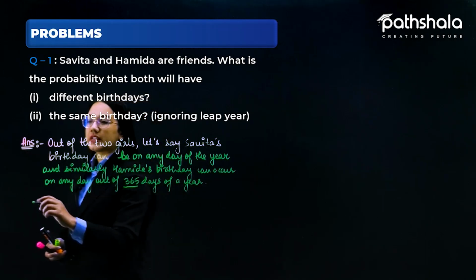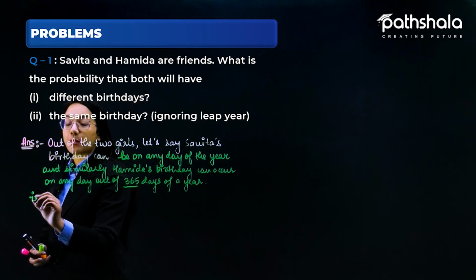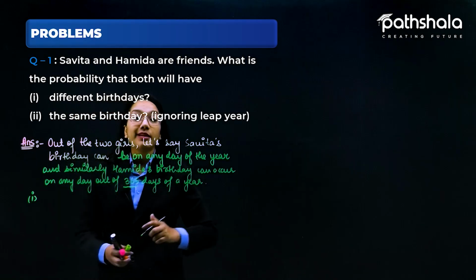Let us start with the very first part, in which we want different birthdays.